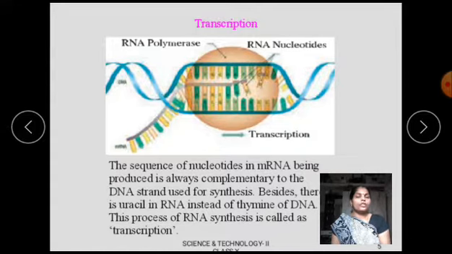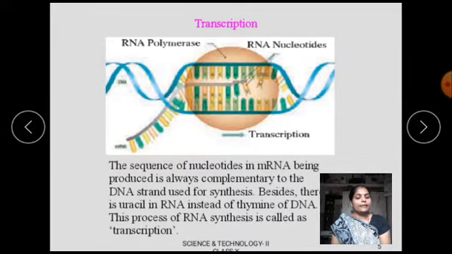That means the protein required by the body is synthesized by the DNA through the RNA. This is called the central dogma. Messenger RNA, that means mRNA, is produced as per the sequence of the nucleotides on a DNA.